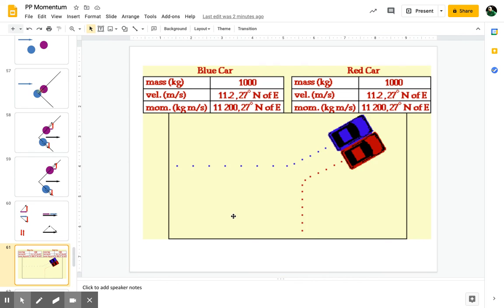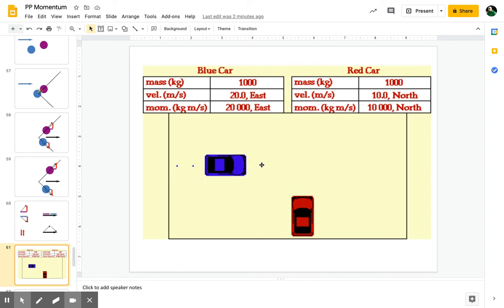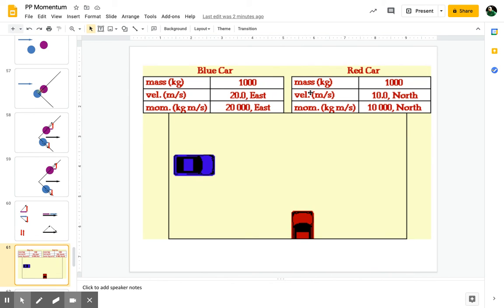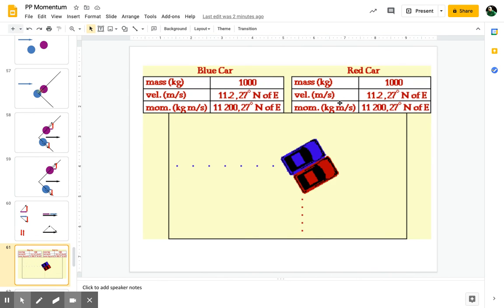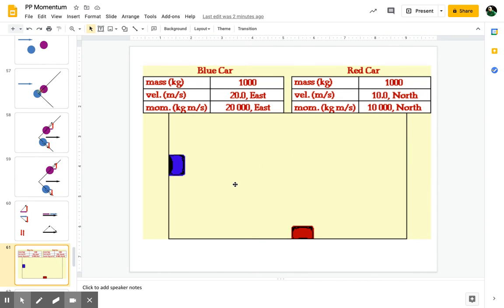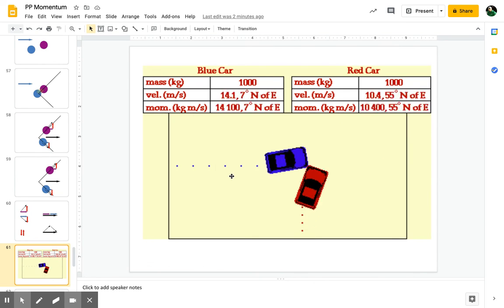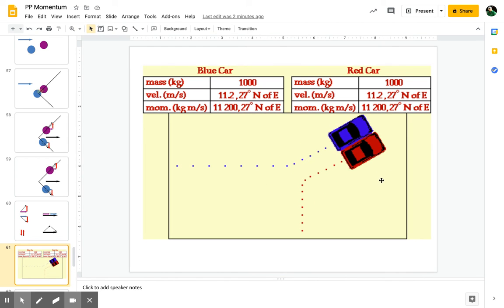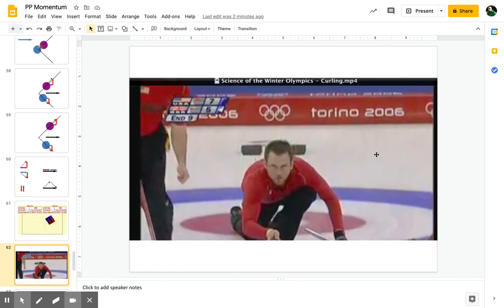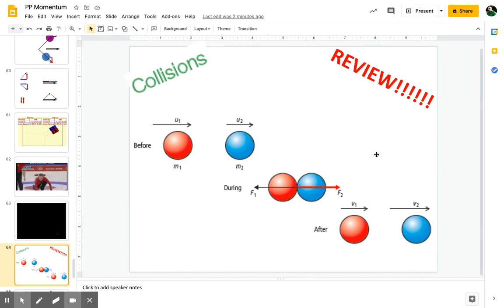Now notice they're both the same mass, and they're both traveling at slightly the same velocity. If the blue car was bigger, then it would push the red car farther to the right. If the red car was bigger, it would push it farther north, if you will. Those videos we've actually already watched.